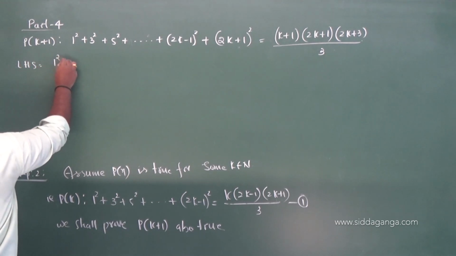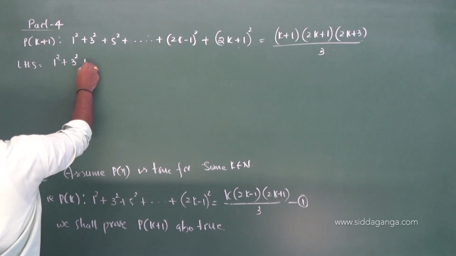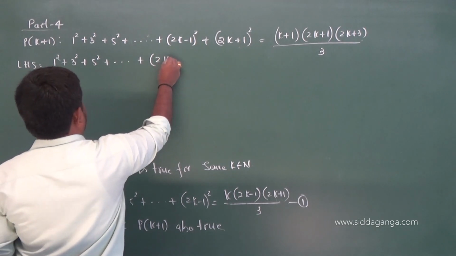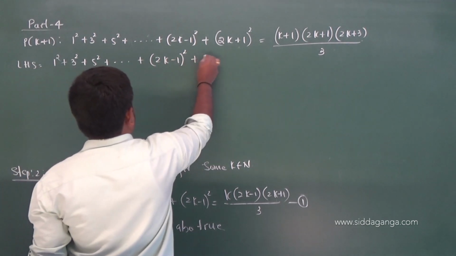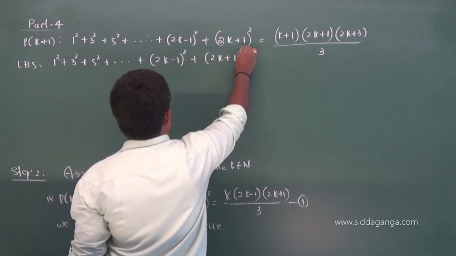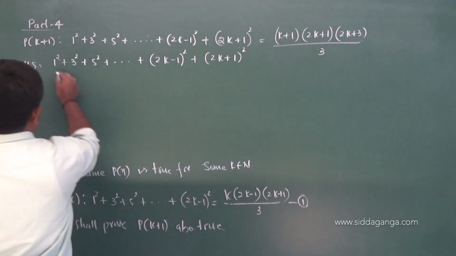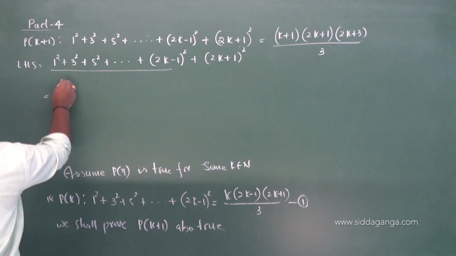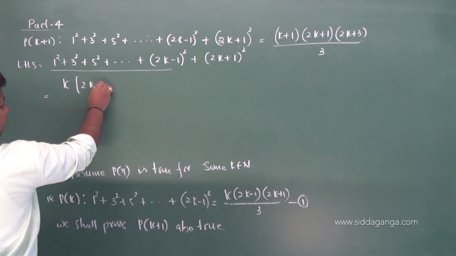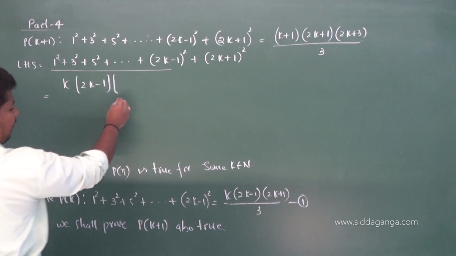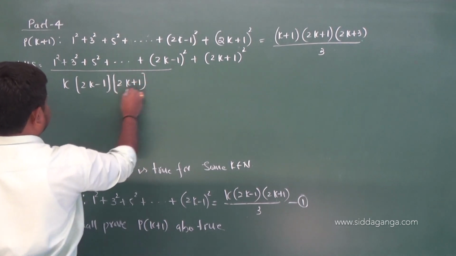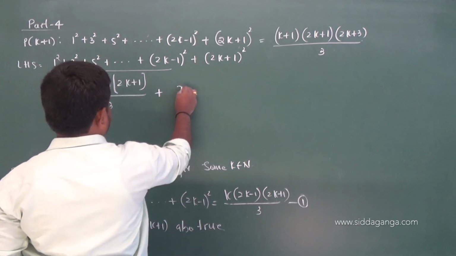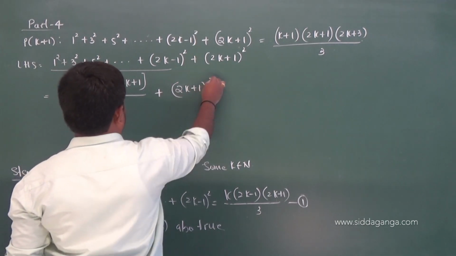LHS is 1 square plus 3 square plus 5 square plus ... plus (2k minus 1) whole square plus (2k plus 1) whole square. This is the k plus 1 term. So till here we have the result from equation 1, that is k into (2k minus 1) into (2k plus 1) by 3. Replace this by equation 1, plus this one, (2k plus 1) whole square.